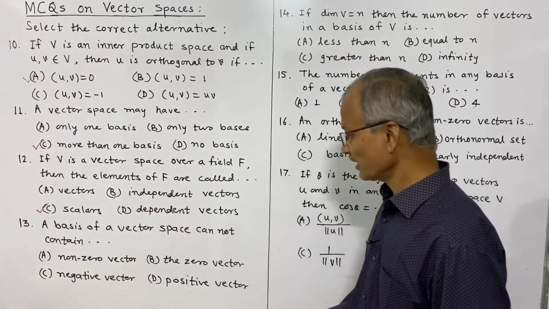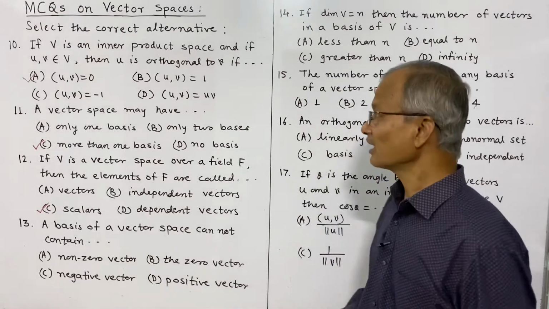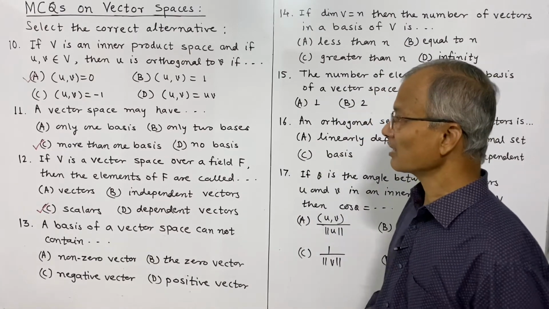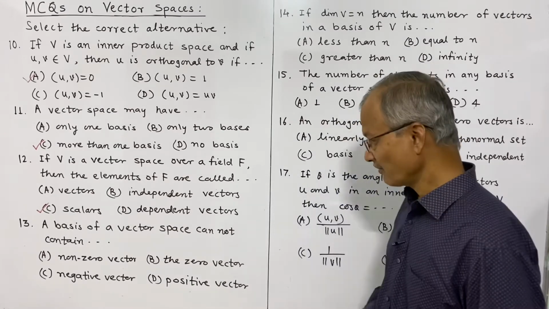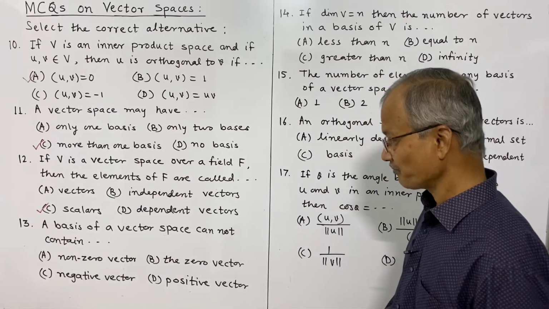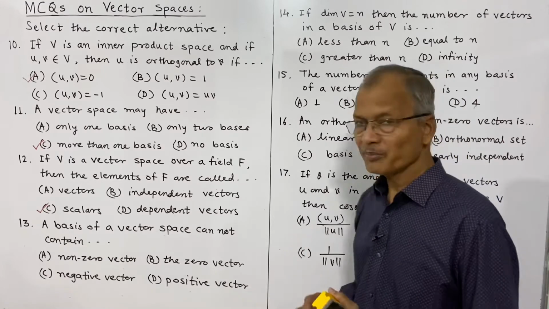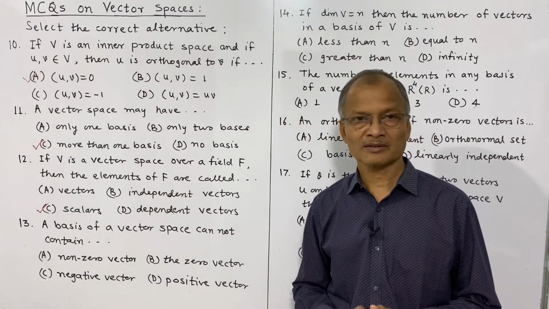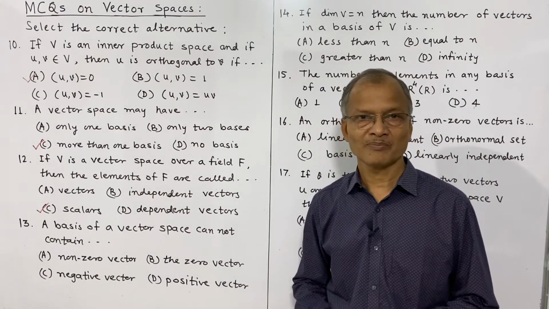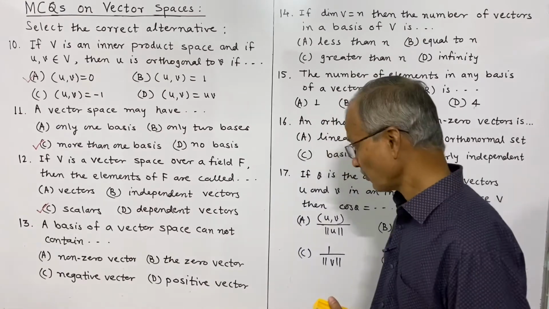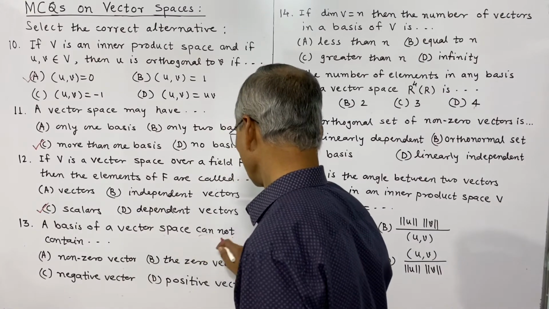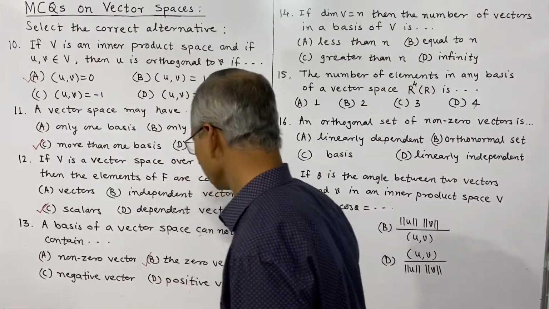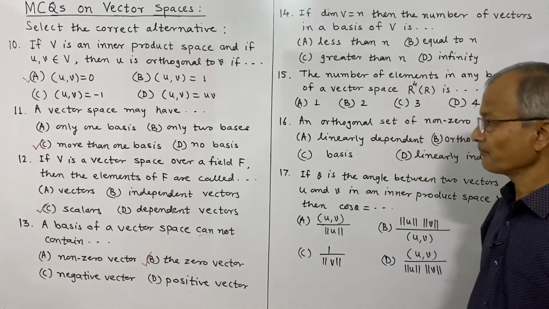If the zero vector is there, then we can consider its scalar multiple as non-zero, and the product is also 0. Then the set becomes dependent. So for independent vectors, the zero vector must not be in that set, and therefore a basis cannot contain the zero vector. This is the correct alternative.